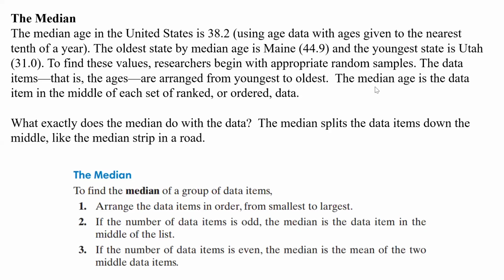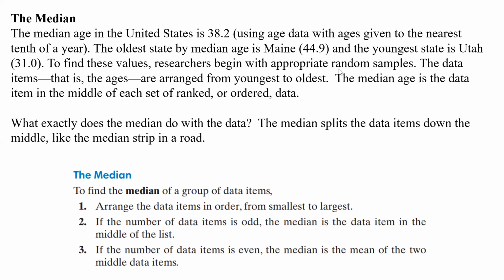All right, so the median, the next measure of central tendency. The median age in the United States is 38.2, using age data with ages given to the nearest tenth of a year. The oldest state by median age is Maine, which is 44.9, and the youngest state is Utah at 31.0.